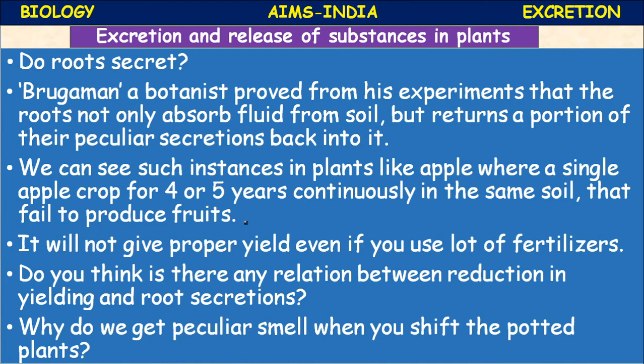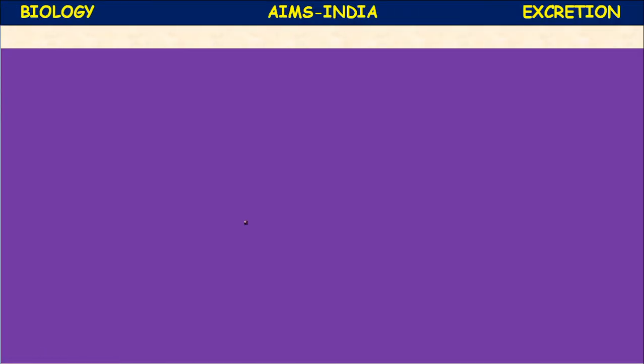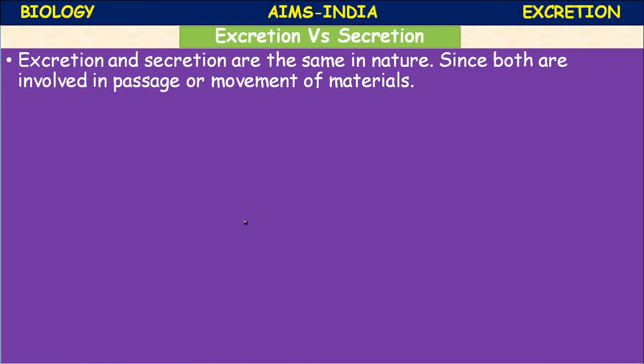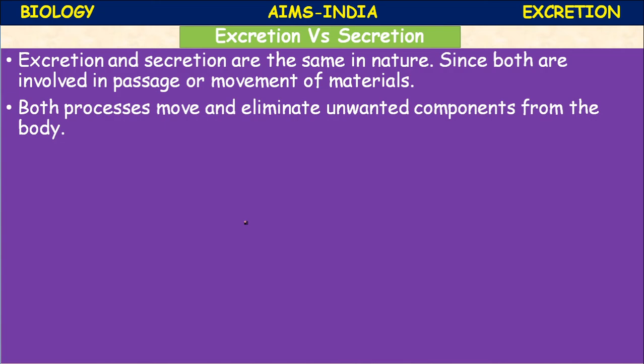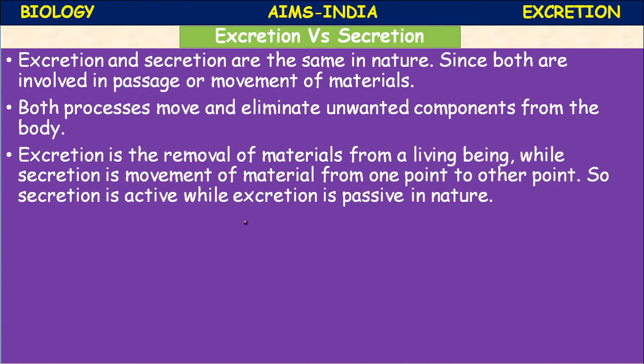Okay, excretion versus secretion. Let us see. Excretion and secretion are the same in nature, since both are involved in passage or movement of materials. Both processes move and eliminate unwanted components from the body.